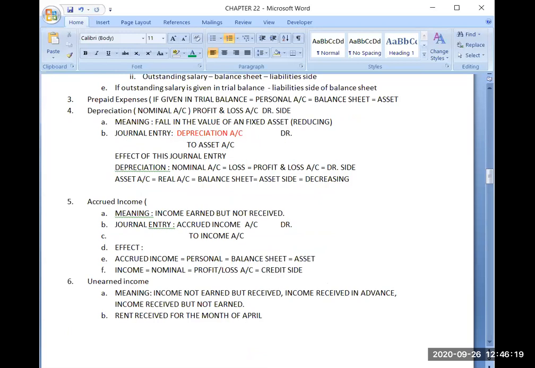Accrued income is a personal account, and if it is a personal account, where will you be writing it? In which financial statement? Yes, very good. In the balance sheet you will be writing. Now in the balance sheet there are two sides, asset and liability. So will it be on the asset side or liability side? Which side will it be?